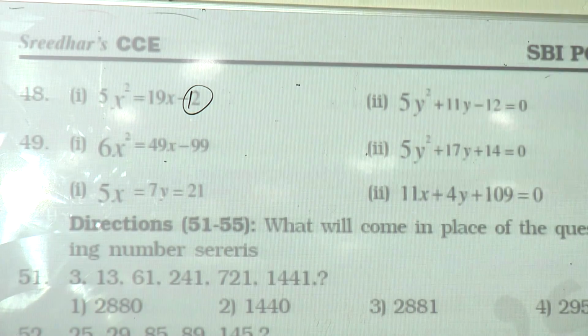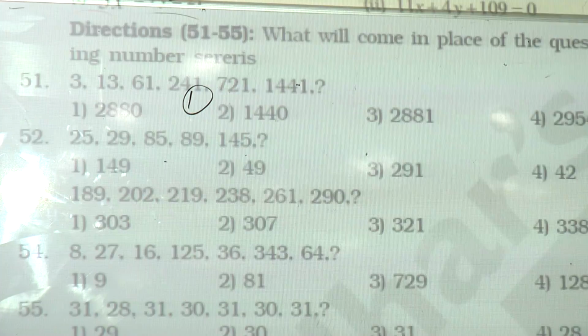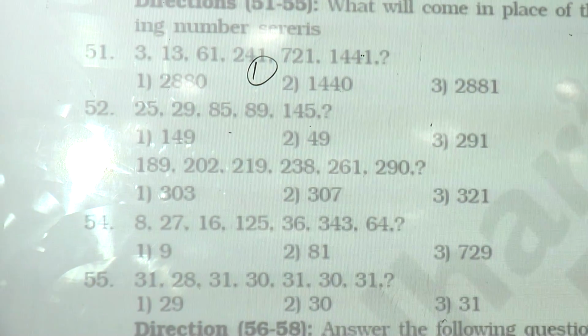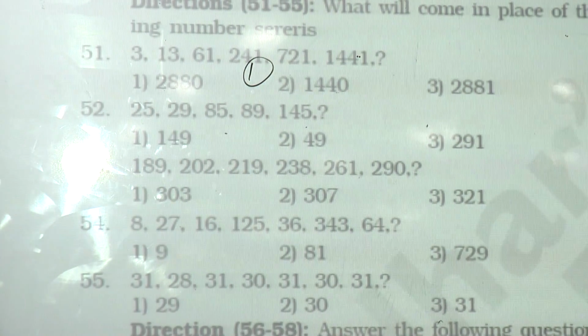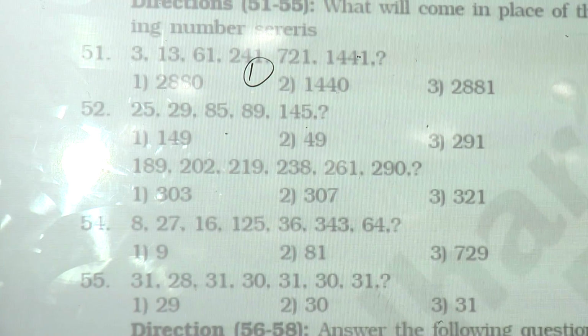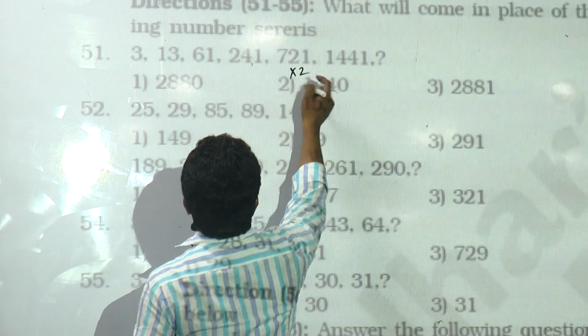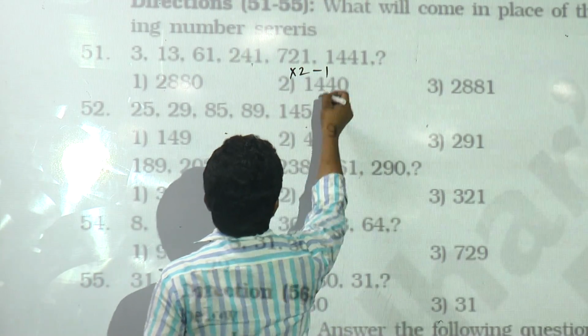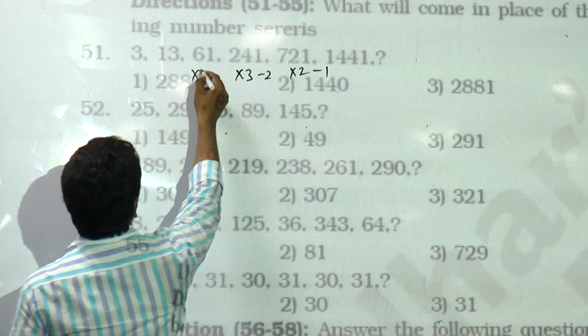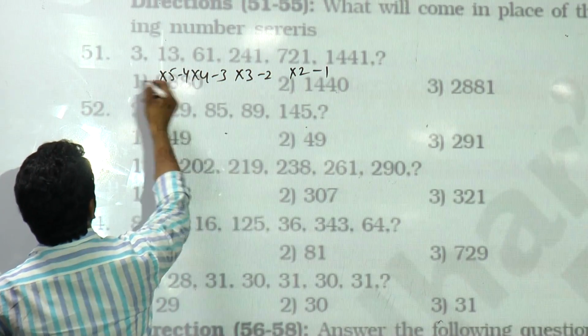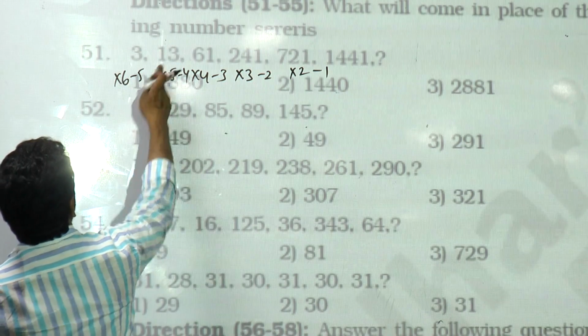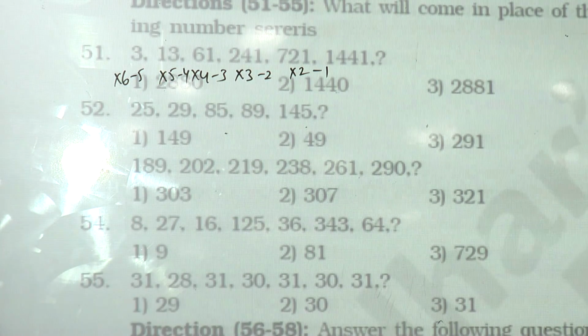Right, 51 to 55. 50. Wait. 51. What is this? Into 2, 14, 42. Minus 1. Into 3 minus 2, into 4 minus 3, into 5 minus 4, into 6 minus 5. 18 minus 5, 13. That's the logic. The next one, into 1 minus 0, 1441.